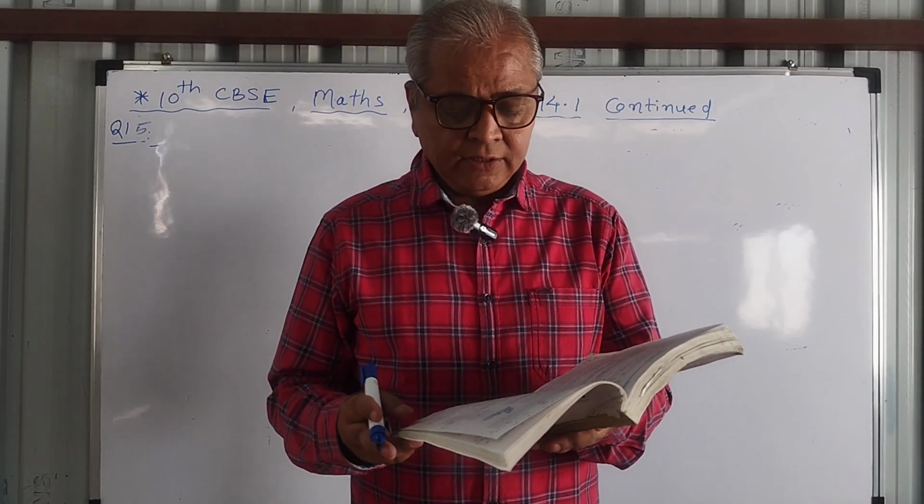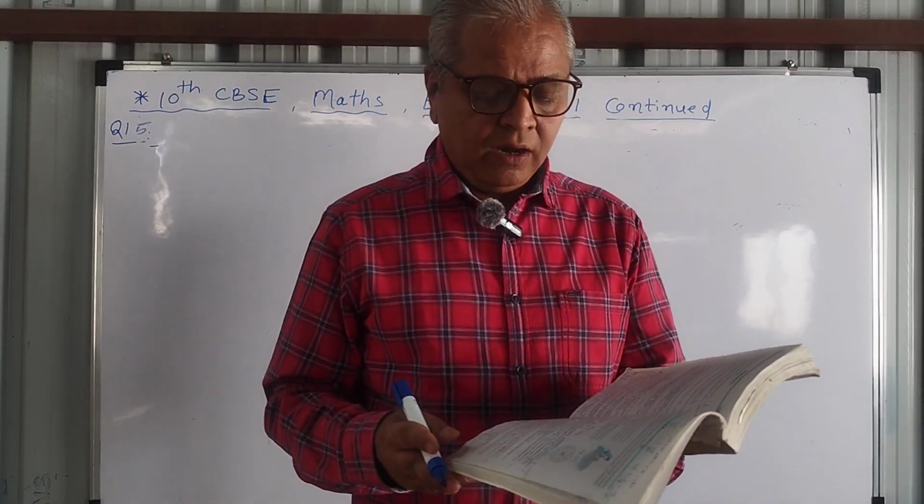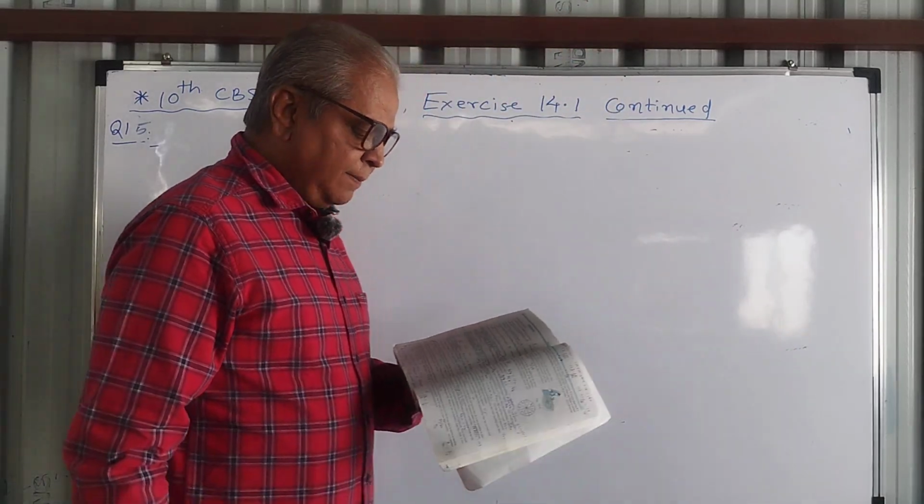Sub question A, the card is an ace, and sub question B, a queen. So we will go step by step.